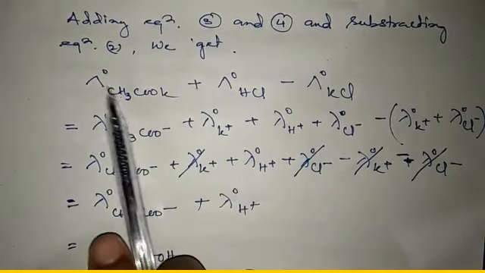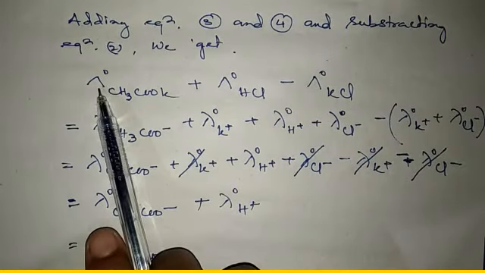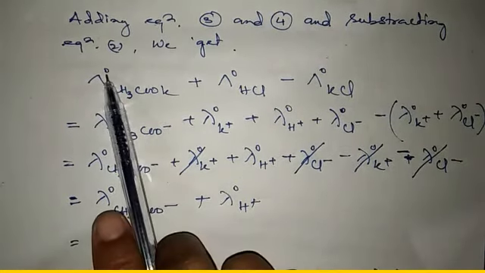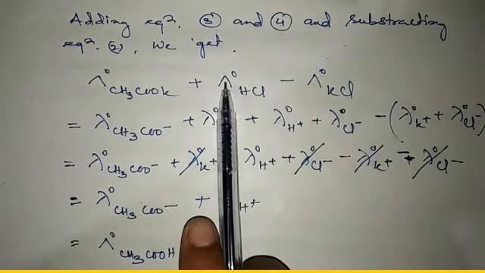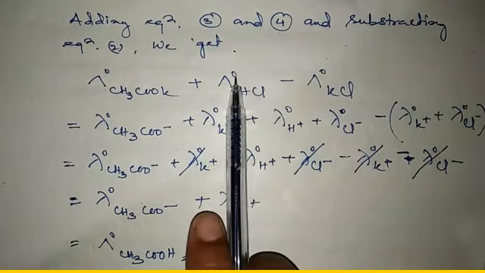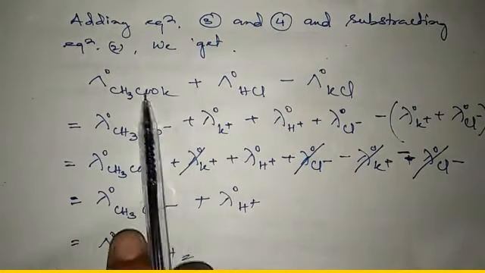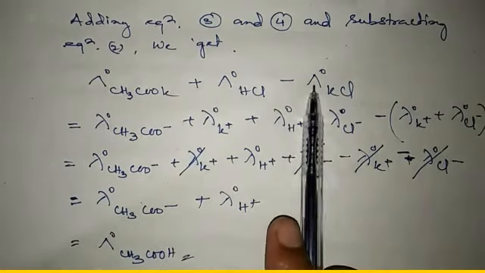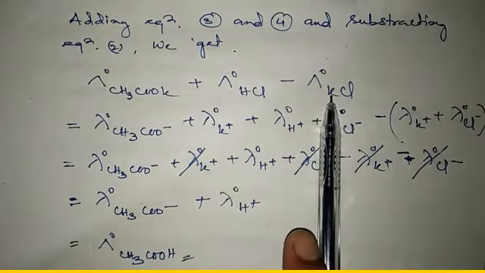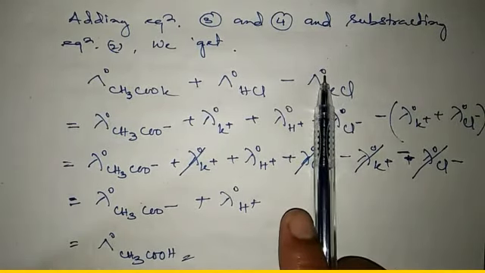Equation 3 means molar conductivity of potassium acetate at infinite dilution. Equation 4 means molar conductivity of hydrochloric acid at infinite dilution. By adding means plus and subtracting means minus. Equation 2 means molar conductivity of potassium chloride at infinite dilution. Okay.